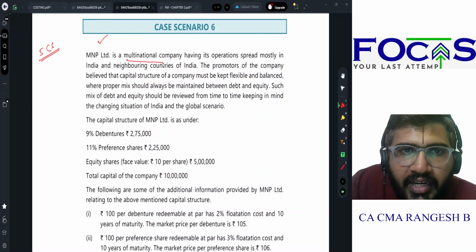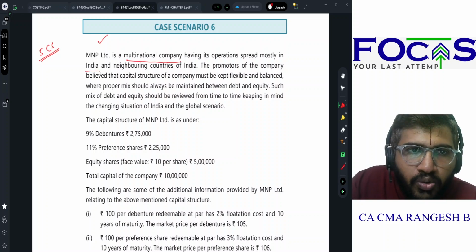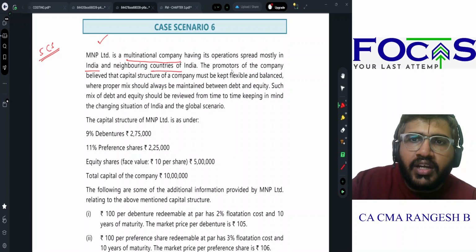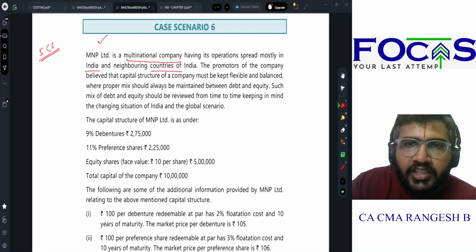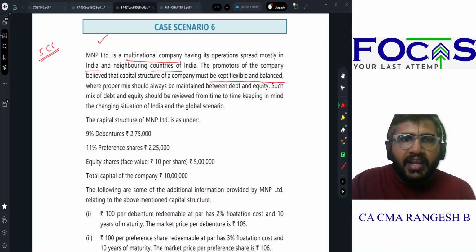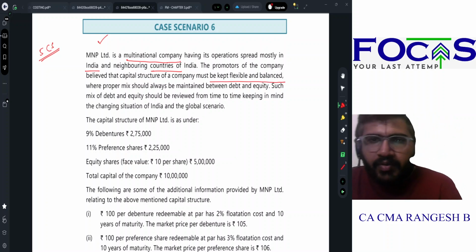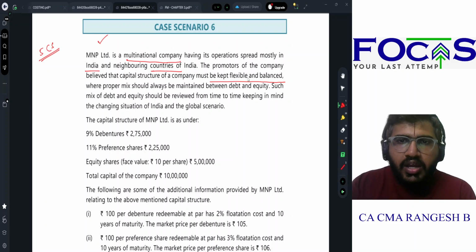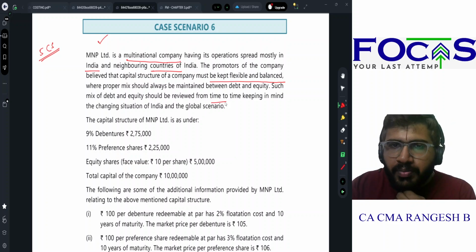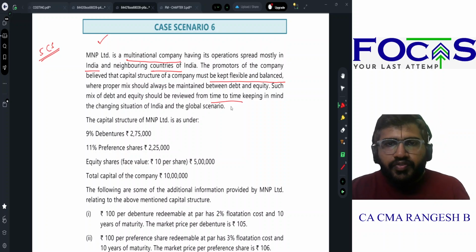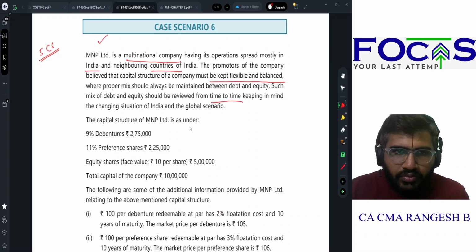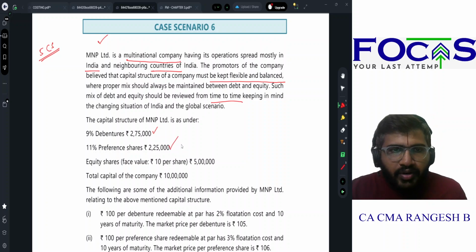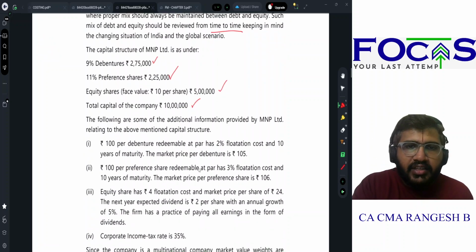MNP Limited is a multinational company having its operations spread mostly in India and neighborhood countries. The promoter of the company believed that the capital structure of the company must be kept flexible and balanced, where a proper mix should always be maintained between debt and equity. Such mix should be reviewed from time to time, keeping in mind the changing situation of India and the global scenario. The current capital structure is as under: 9% debentures 2,75,000, 11% preference shares 2,25,000, equity shares 5 lakhs. Total capital is 10 lakhs.